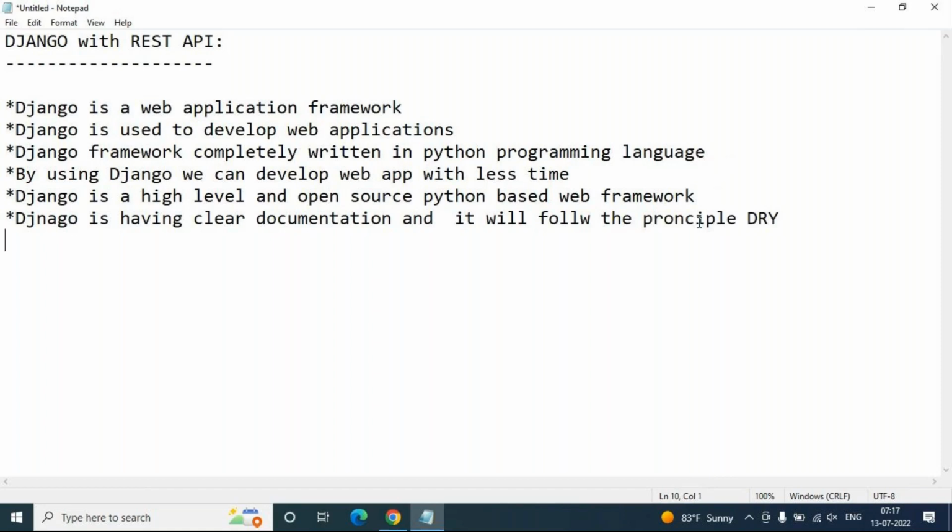Do not repeat yourself means no repetition of the code. One time you can write that code and use it many times in your application wherever it is required. So this is a kind of reusability mechanism.